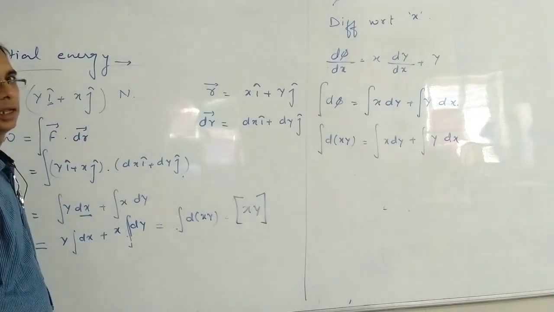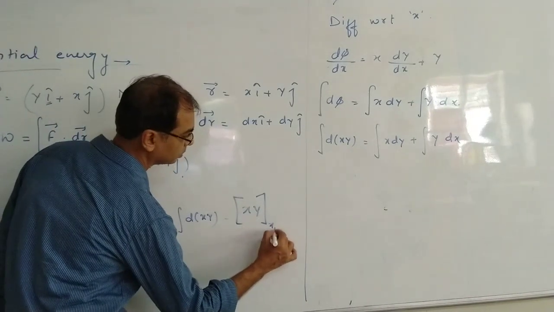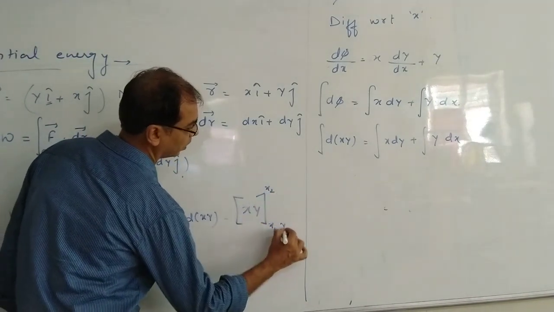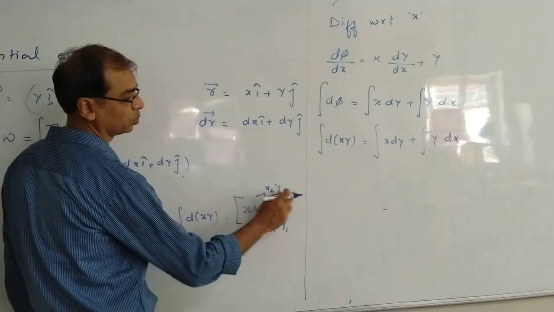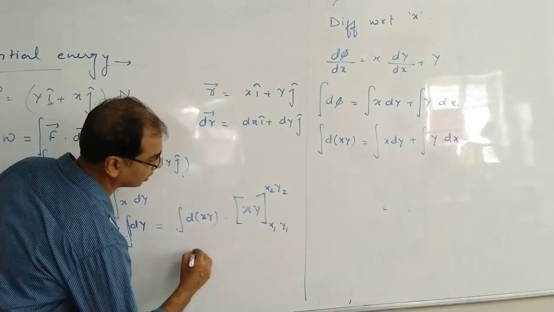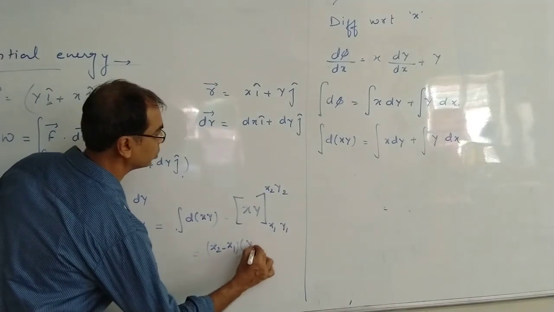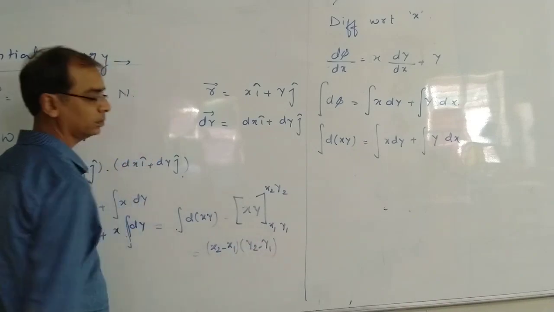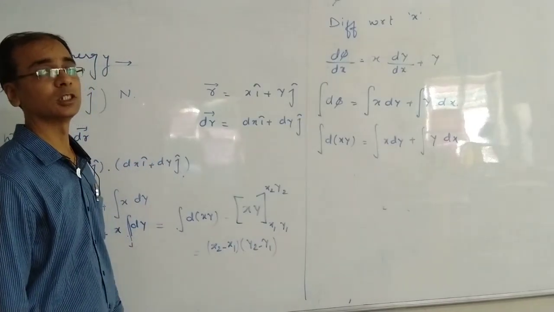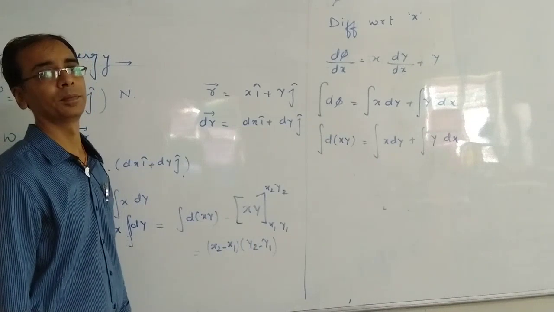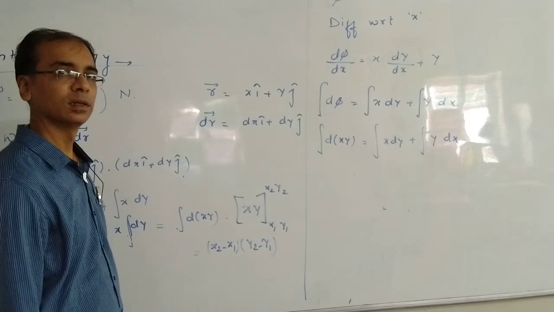Now whatever the limits are, we put them in. Suppose they are x1 to x2 and y1 to y2, that means you are moving from x1, y1 to x2, y2. So what is the final answer? It is x2 y2 minus x1 y1. Did you understand? This is the perfect differentiable form. Further I will tell you in the next class. Okay? Bye for now.